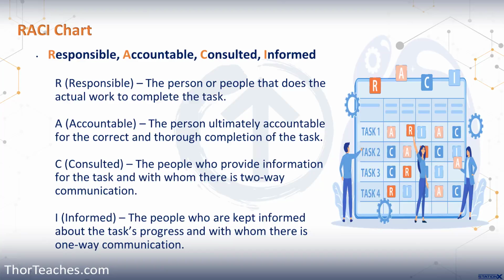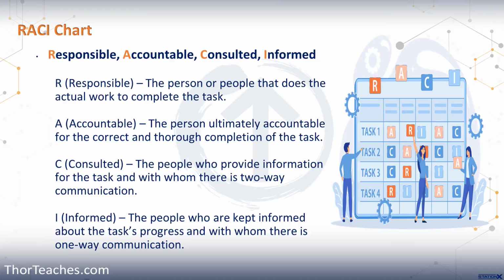So for each project task we have, or each step in a process, we have someone who's responsible. We have someone who's accountable. There may be some people we need to inform, and there may be others that we need to consult. So if we start out with R, responsible, that is the person or the team that are responsible for completing the task. They can be multiple individuals or an entire team, but there has to be at least one individual that is assigned as responsible. I mean, someone has to do the work.